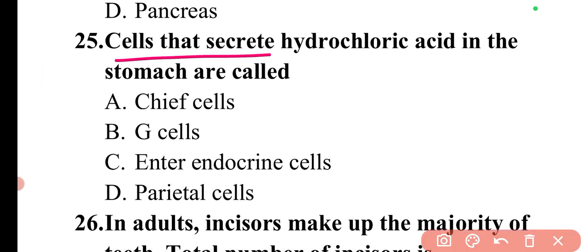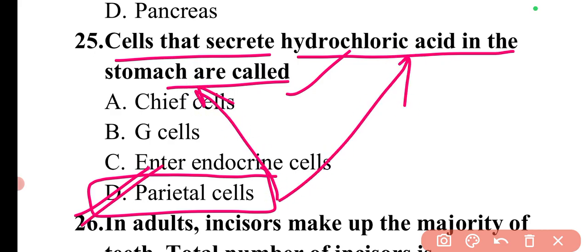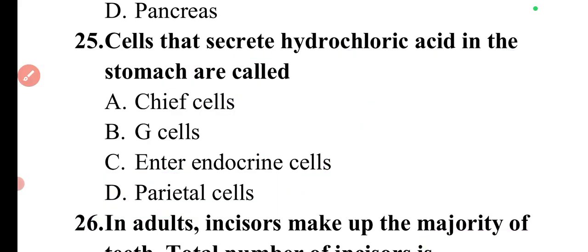Next question is, cells that secrete hydrochloric acid in the stomach are called. So these cells are known as parietal cells. They basically secrete the hydrochloric acid in the stomach, which helps in the digestion. So here option D is correct.